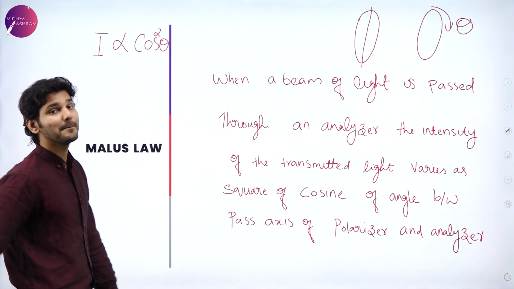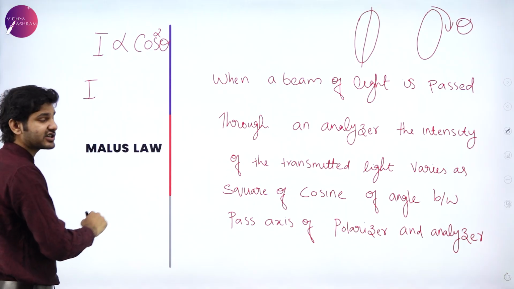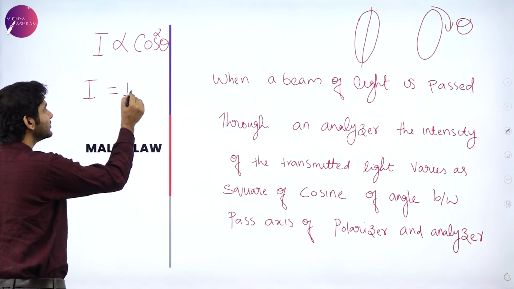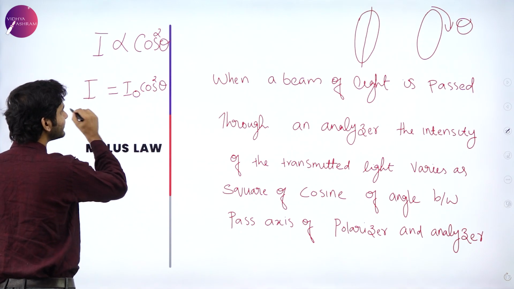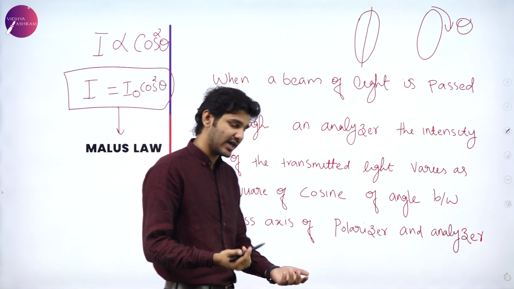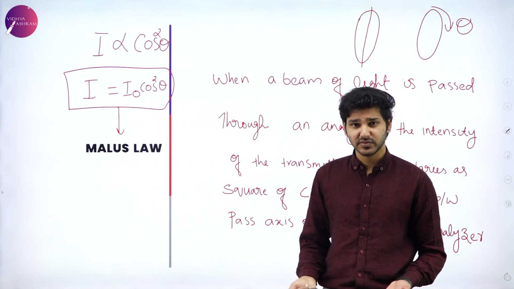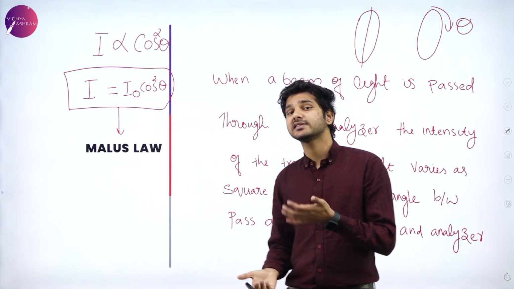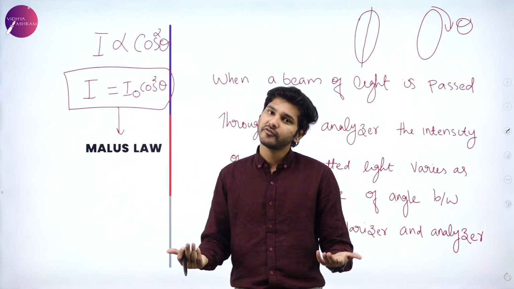That is known as Malus law, and you can just simply write it using a constant of proportionality, that is I is equal to I naught cos square theta. So this is Malus law. Again, it is very simple. I is equal to I naught cos square theta, which just means that depending on how you place the analyzer and polarizer, the intensity of light will actually vary.